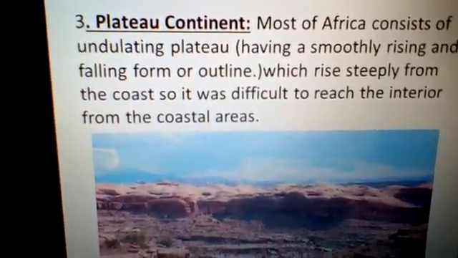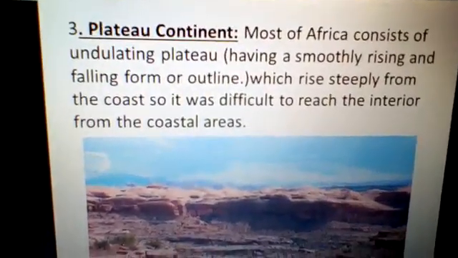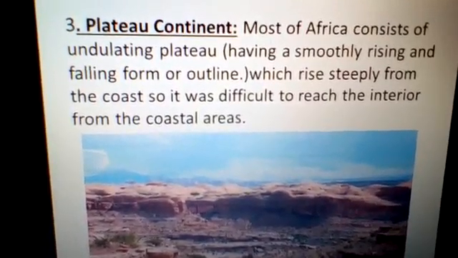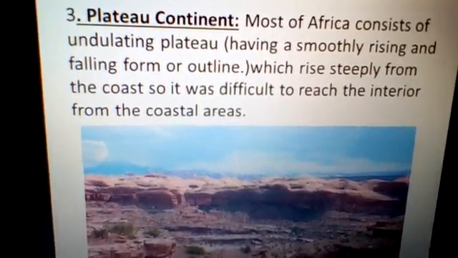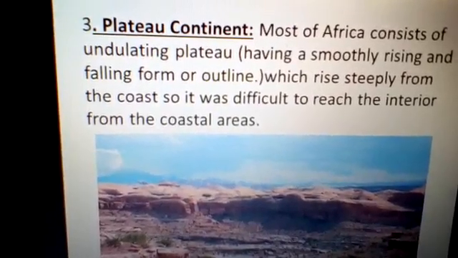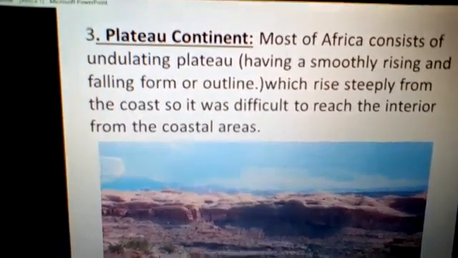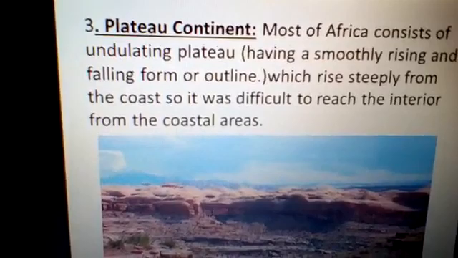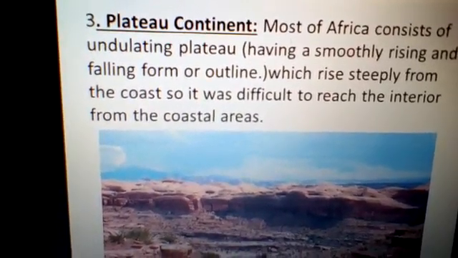The third name was the plateau continent, it is given because most of Africa consists of plateau region, and we'll be doing an extensive study of the plateaus after we have finished with the introduction. And then you will get to know why it is called the plateau continent, because it has a lot of plateau region in the northern and the southern portion of Africa, which did not allow the explorers to move into the interiors of Africa. Therefore it was named the plateau continent also.